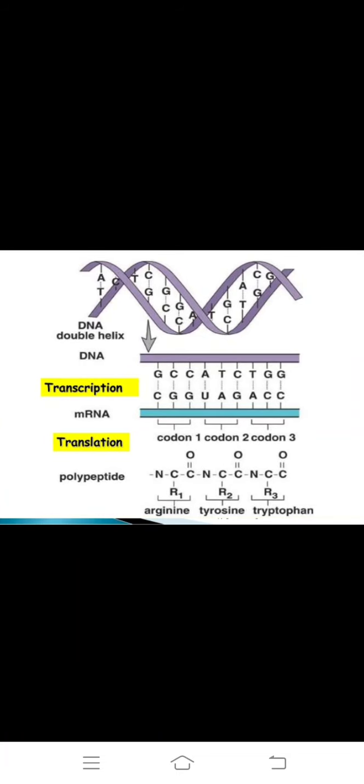We observe the DNA double strand being unwound by helicase. Then the template strand, the old strand, is the purple color, and the blue color is the mRNA being formed. This is the transcription process.